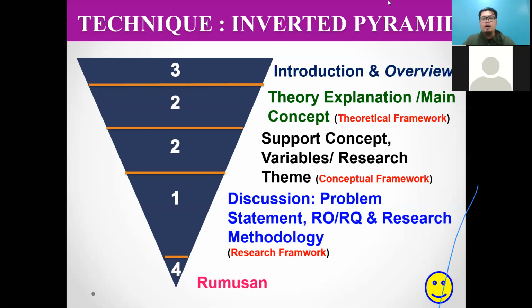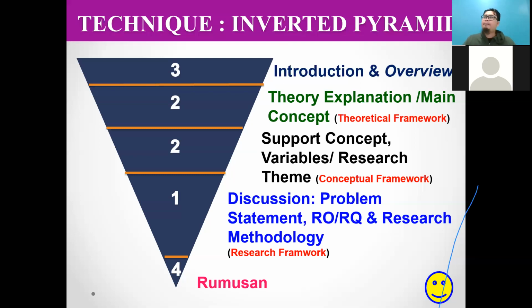We discussed before from the framework, so we need to come up with the themes, or we call them dimensions of variables. How do you get these theme variables? From your theoretical, from your main knowledge, and also from your support concept. After you have done your theoretical framework, and then write more and more about the support concept, then you can draw your conceptual framework.